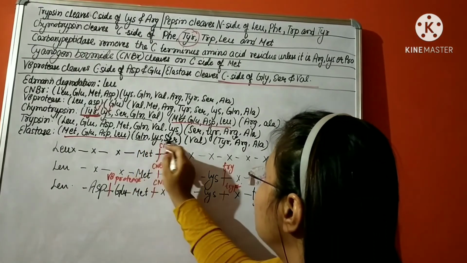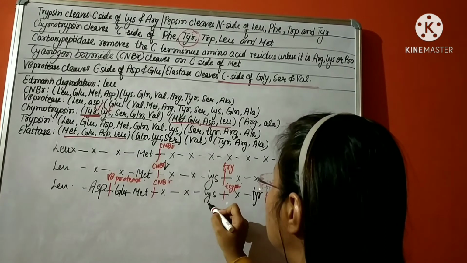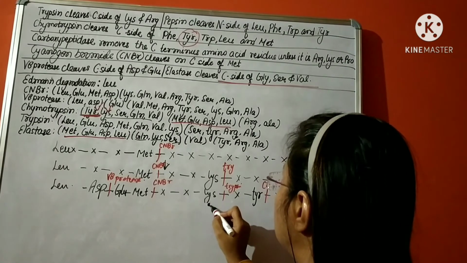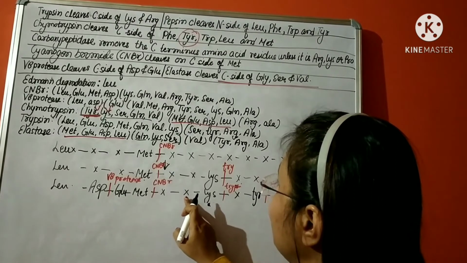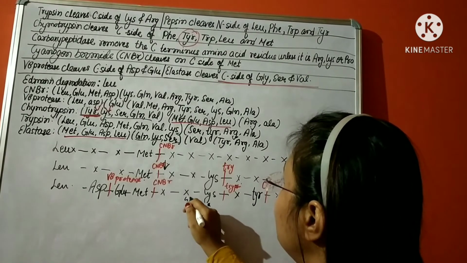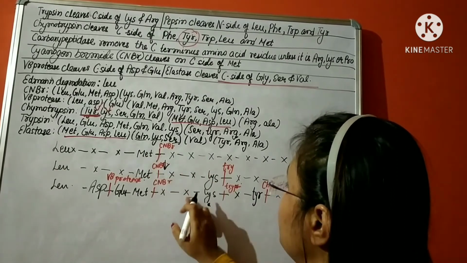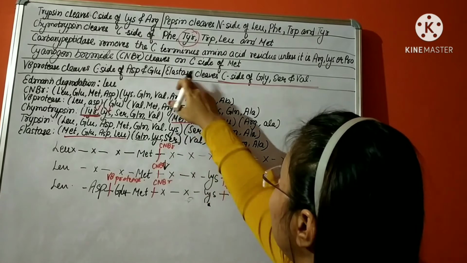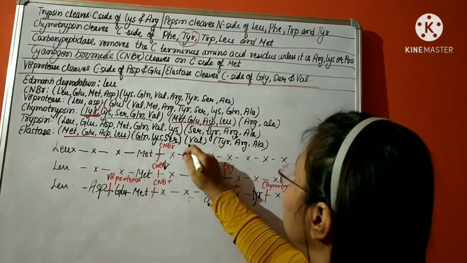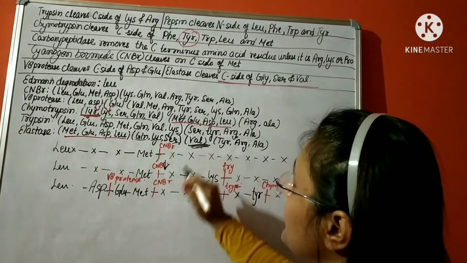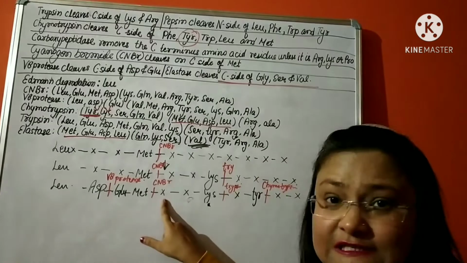We know glutamine, lysine and serine are all together. So lysine is here. So this amino acid is either glutamine or serine. And elastase cleaves at the C side of valine, and valine has been written separately over here. So that means valine is at this position.